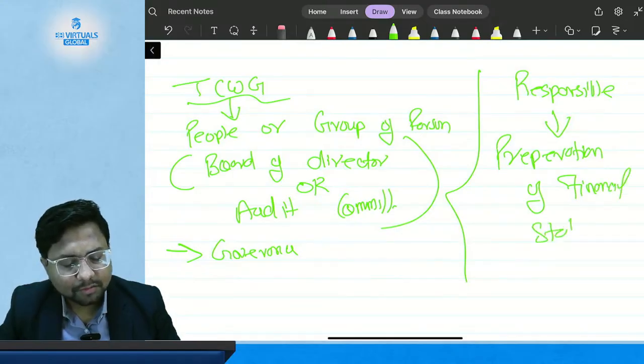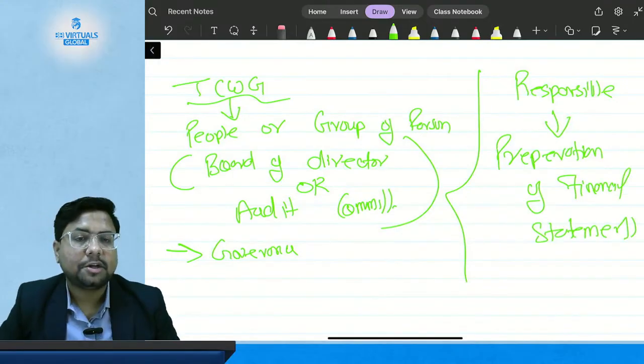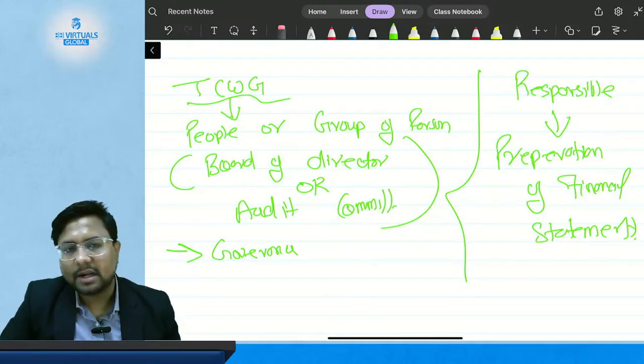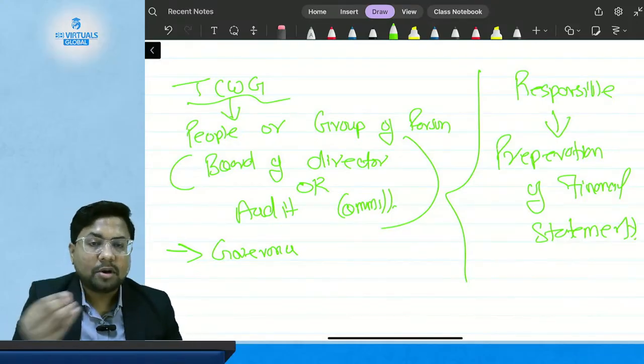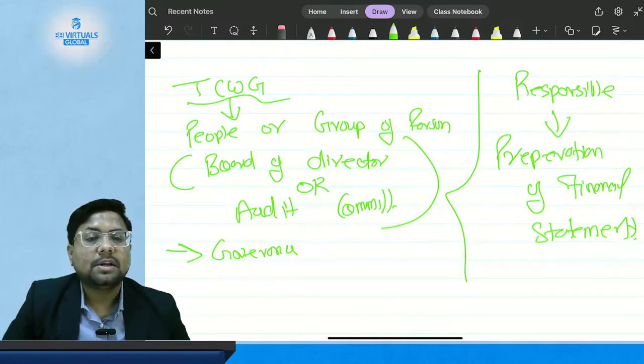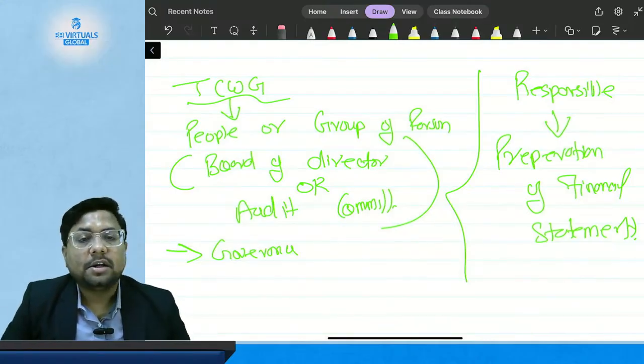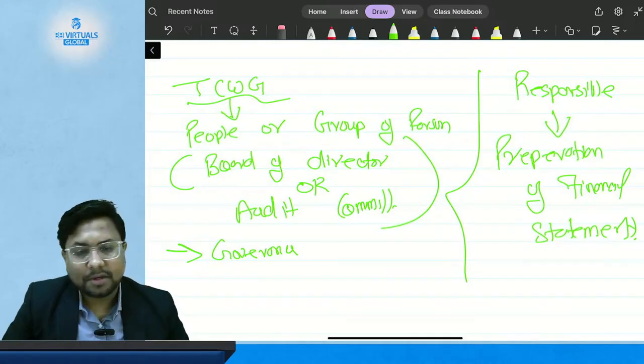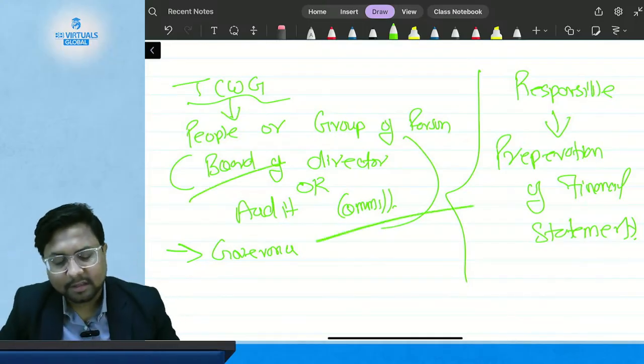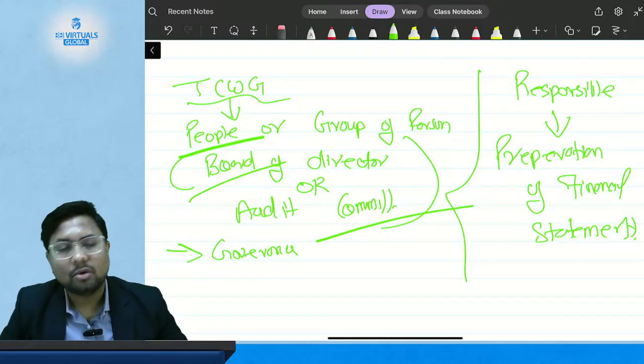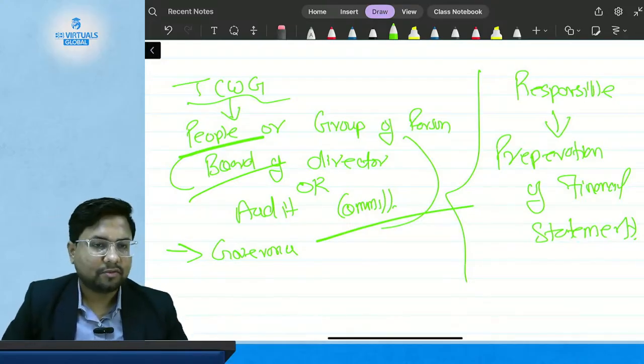So who is going to be responsible for making sure that the financial statements are prepared accurately, correctly and validly? The people who are charged with governance, that is TCWG, those charged with governance. They can be the board of directors, they can be the audit committee, or they can be the people who are responsible for the preparation of the financial statements.